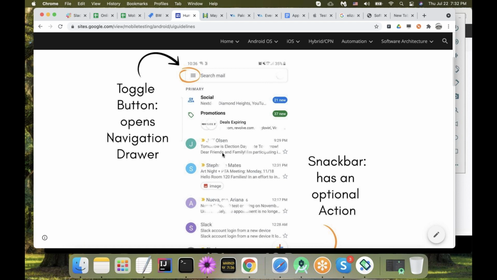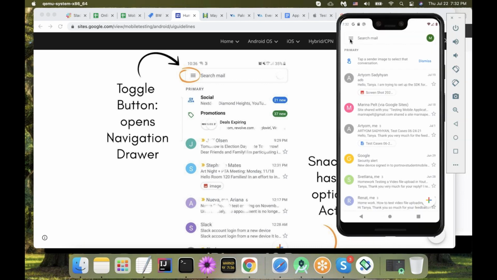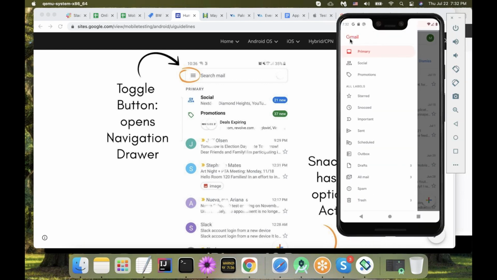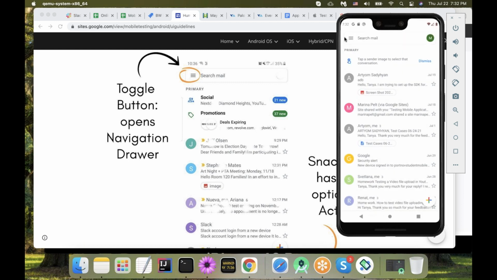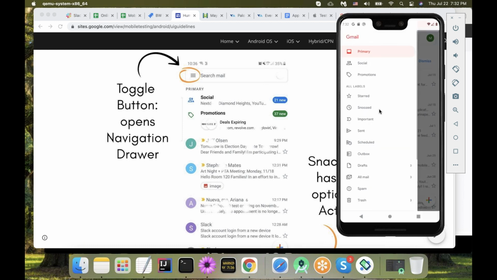This is actually called the navigation drawer button, or navigation button for short, because what it does is open the element called the navigation drawer. So this is the navigation drawer, and this is the navigation drawer button. We have menus, and I will show you a menu with a different example, but this is not a menu. This is a navigation drawer, and inside it I can select the drafts option and go there. I can tap the drafts option to navigate to the drafts screen.